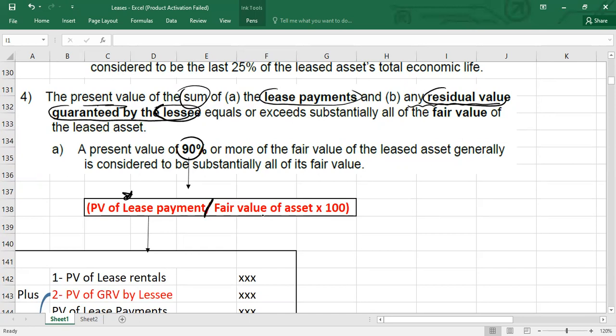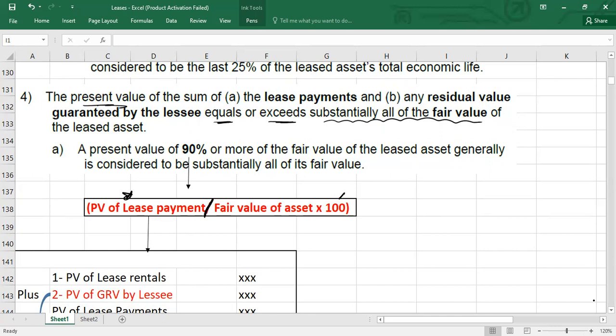You have to divide it by the fair value of the asset. The fair value of the asset will be provided. So you divide and multiply by 100, and check whether your answer is 90% or more. If your answer is 90% or more, what is it called? It means the present value of lease payments equals or exceeds substantially all of the fair value of the leased asset. So if you are paying almost 90% or more of the fair value of the asset, it is almost like you are purchasing the asset, like an installment purchase. This is called the 90% test.